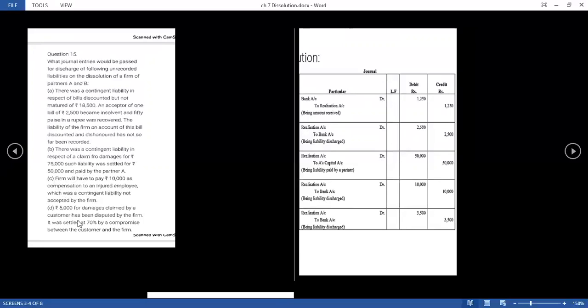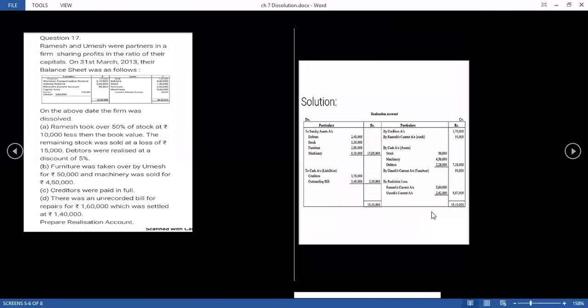Next, 5,000 for damages claimed by a customer has been disputed by the firm and settled at 70%. So 70% of 5,000 will be 3,500. Again, there's a payment. So the entry will be realization account debit to bank account with rupees 3,500. Moving to the next entry.